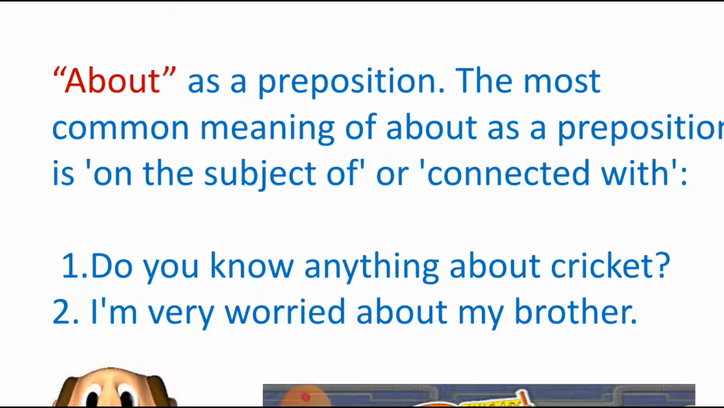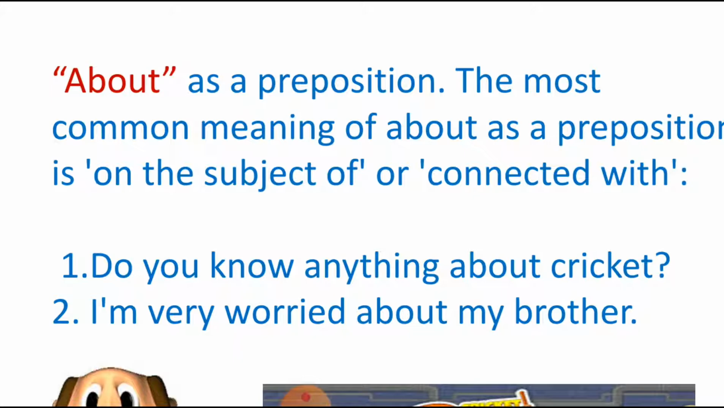When we use about as a preposition, the most common meaning of about as a preposition is on the subject of or connected with. When we are connecting something, then we use about as a preposition. If we see it in the example, we'll understand it better. Do you know anything about cricket? So here we are trying to know something about the subject. So here about is used as a preposition.